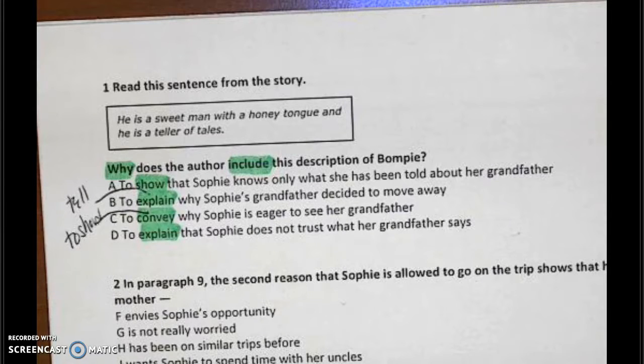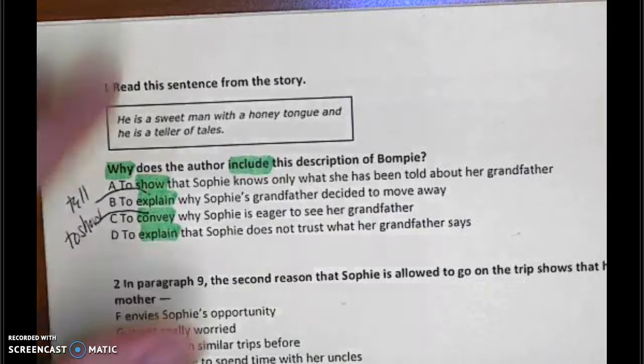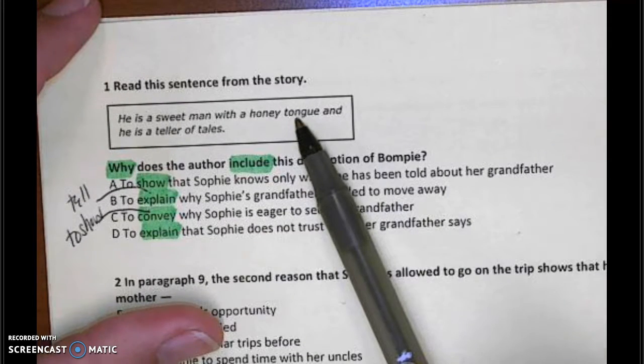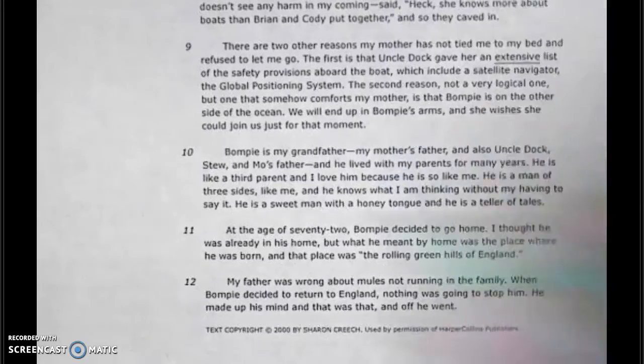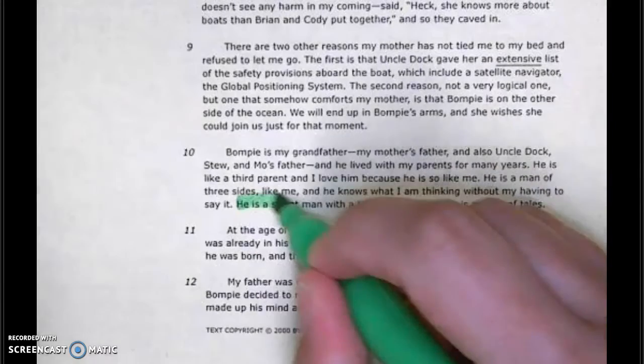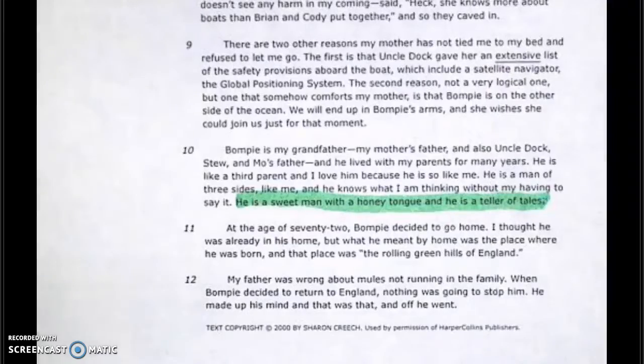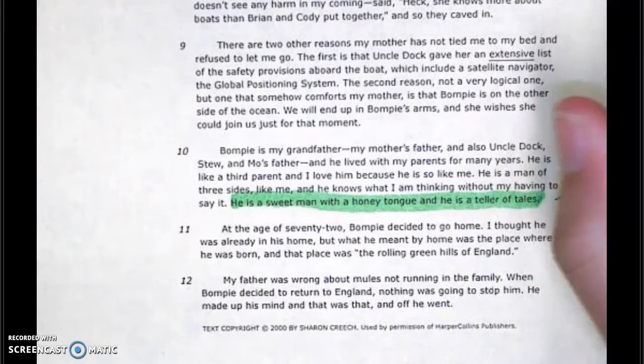Now, in addition, it says, he is a sweet man with a honey tongue, and he is a teller of tales. Before we even look at this, let's go find this in the text and tell me what paragraph it's in. So we already found it, paragraph 10. Right here we go. He is a sweet man with a honey tongue, and he is a teller of tales. That's going to be our question number 1.